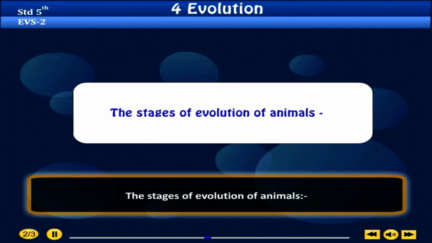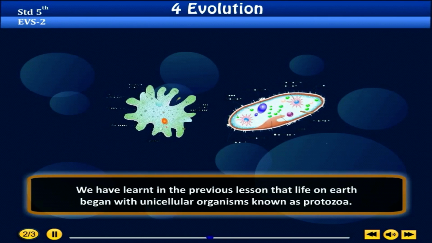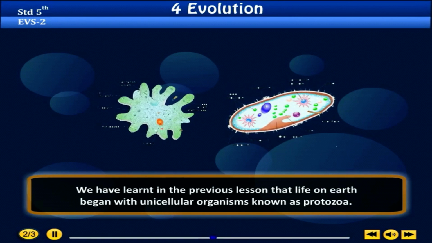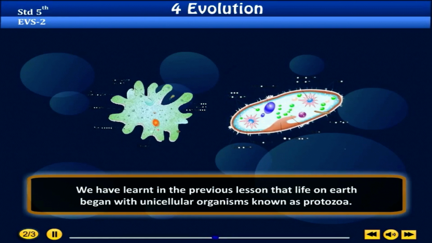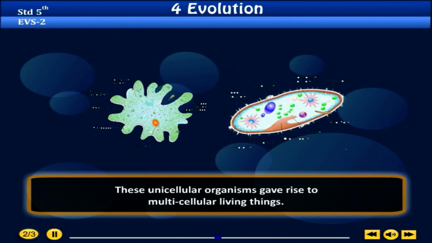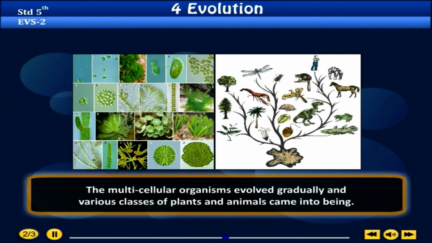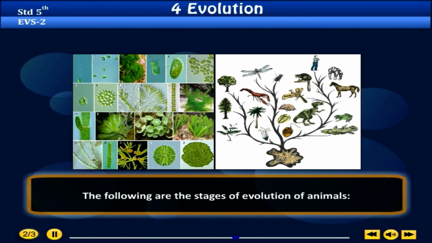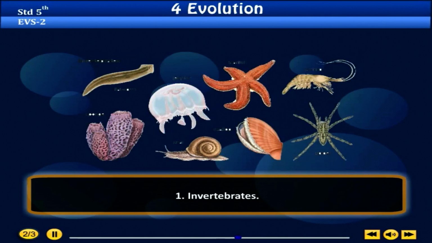The stages of evolution of animals. We have learned in the previous lesson that life on Earth began with unicellular organisms known as protozoa. These unicellular organisms gave rise to multicellular living things. The multicellular organisms evolved gradually and various classes of plants and animals came into being. The following are the stages of evolution of animals.